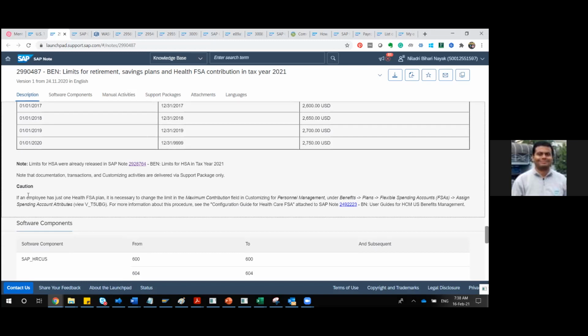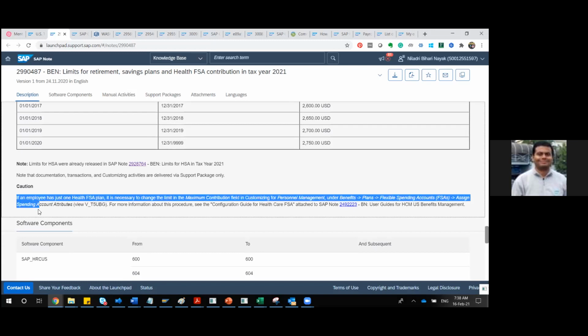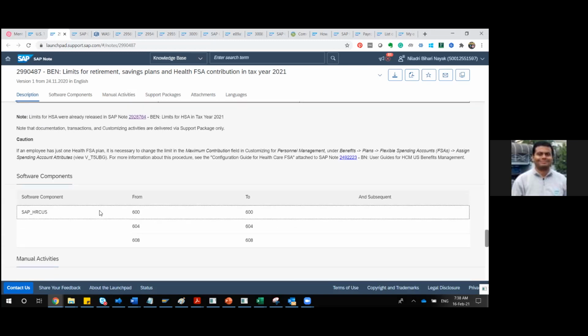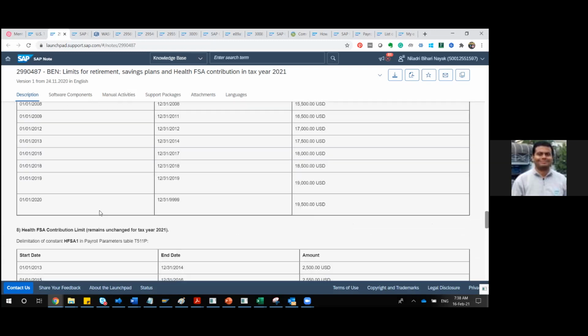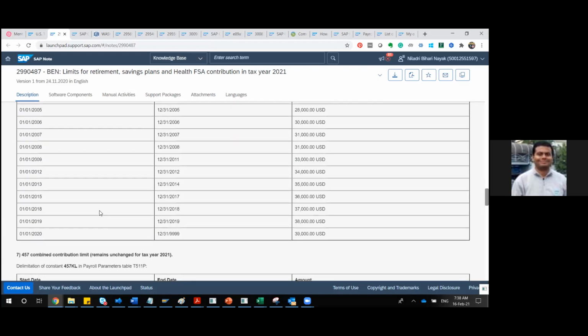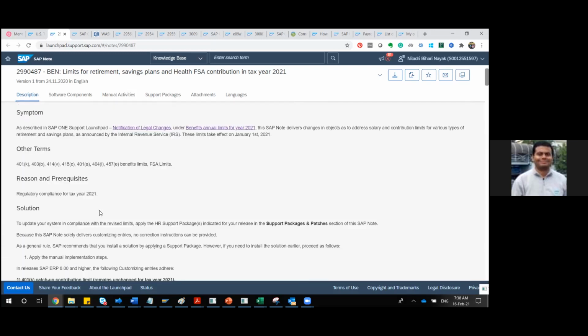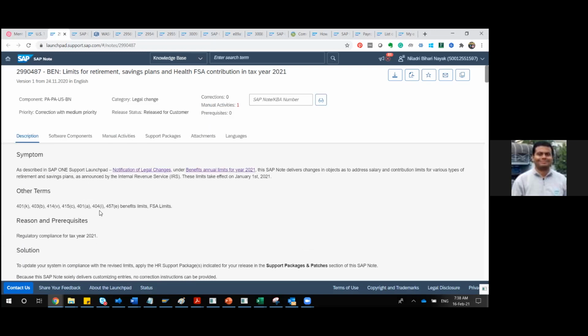And also there is some caution. Whenever you are doing such kind of documentation or configuration, you have to also follow this one. If there is any caution or change, what is the side effect of that? You can also refer to those detailed documents. This is one of the documents, the SAP note, in which you have to do the manual changes as a functional consultant, and it generally takes time. These things take time, so you have to do it.